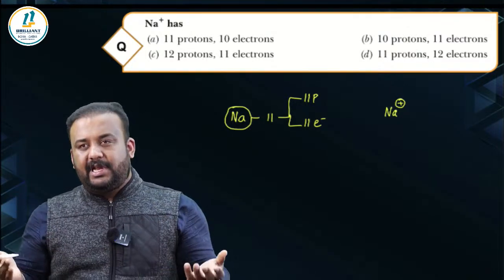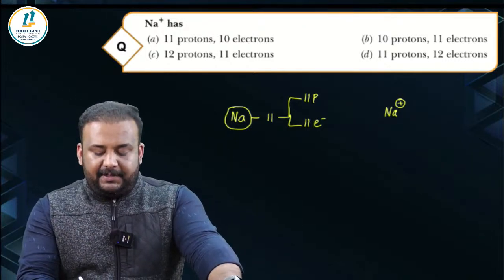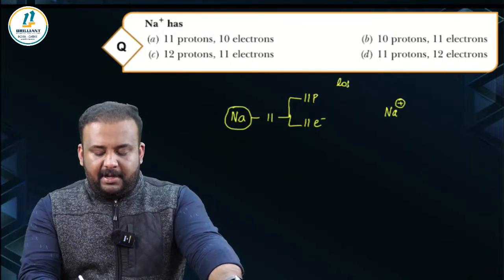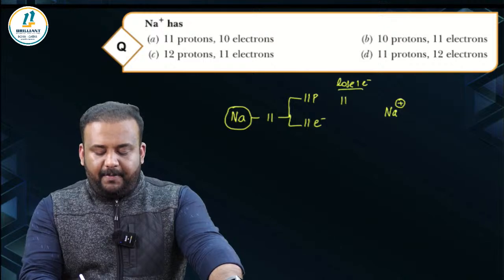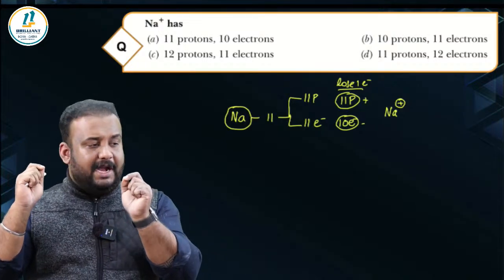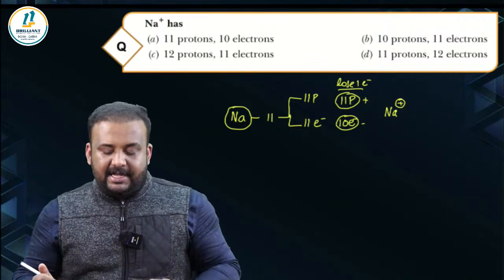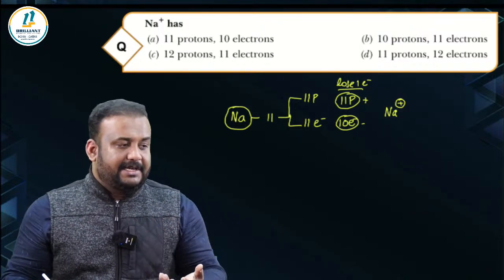Because if an element loses an electron, the number of protons will be more, right? Think like this. If sodium is losing one electron, the number of protons is still 11, but the number of electrons is now 10. So there are 11 positive charges and 10 negative charges. So there will be one extra positive charge remaining in that species, right? So this is called a cation.